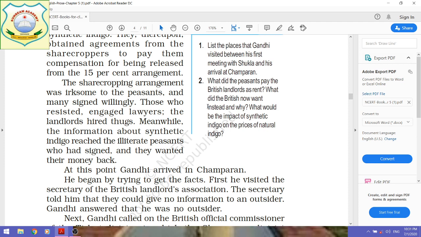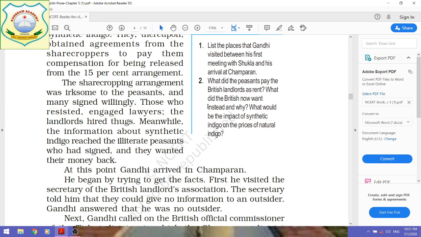When we talk about the answer of this, you can easily get it from the different paragraphs. The peasants paid the British landlords indigo as rent, we know it well. Now Germany had developed synthetic indigo, so the British landlords wanted money as compensation for being released from the 15% arrangement. In this way you can give the answer of the second part.